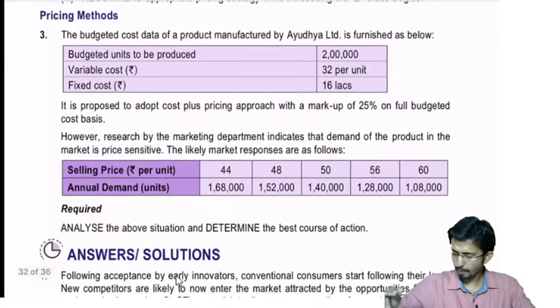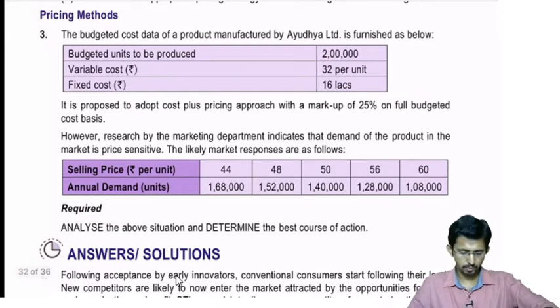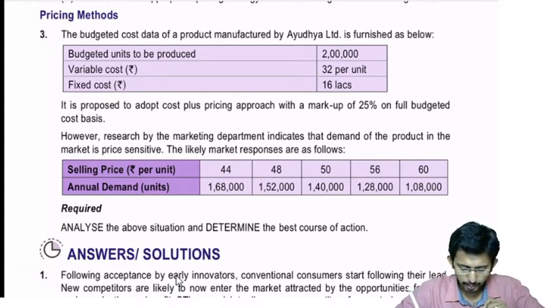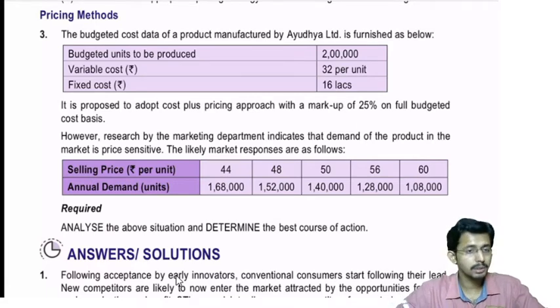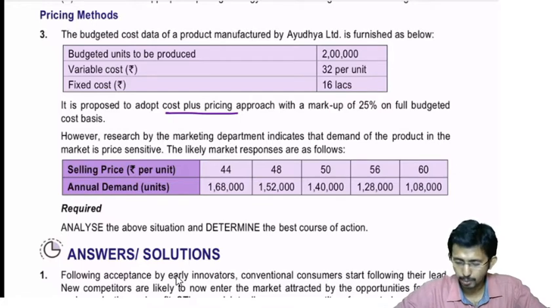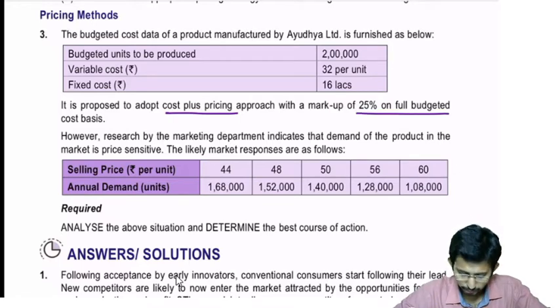Hope you all have read the question. Now we will see how it is to be done. We will read the question once again. The budgeted cost data of a product manufactured by Ayuda Limited is furnished below. Budgeted units to be produced: 2 lakh units. Variable cost is rupees 32 per unit. Fixed cost is rupees 16 lakhs. It is proposed to adopt a cost plus pricing approach with a markup of 25% on full budgeted cost basis.